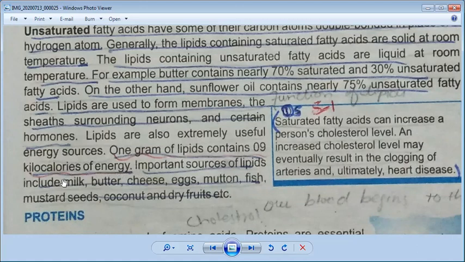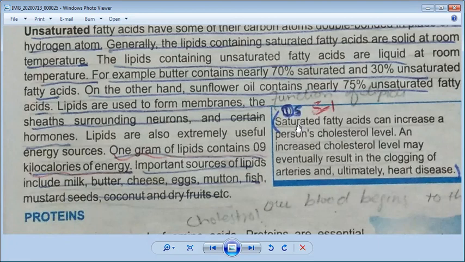And now we will discuss the important sources of lipids. If you want to learn this paragraph, I will explain it later. Important sources of lipids include milk, butter, cheese, eggs, mutton, fish, mustard seeds, coconut, and dry fruits. Okay, so these are the big sources of your lipids.